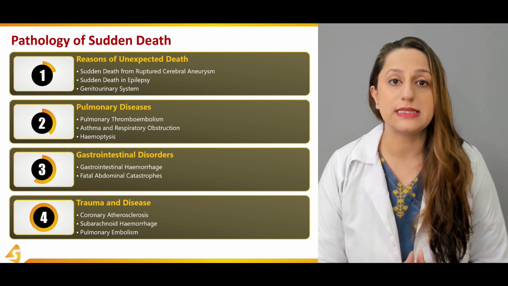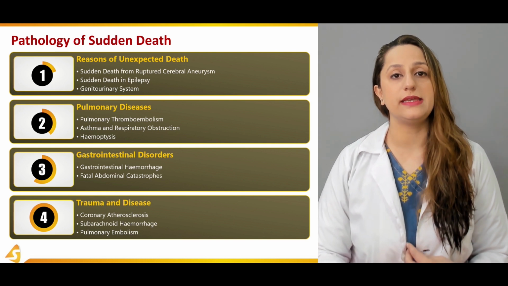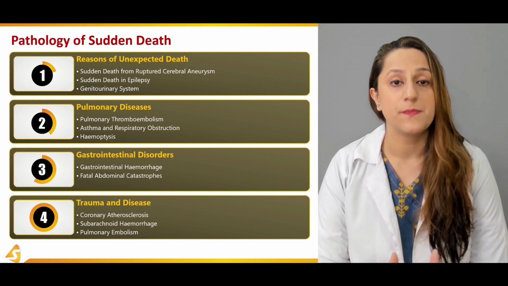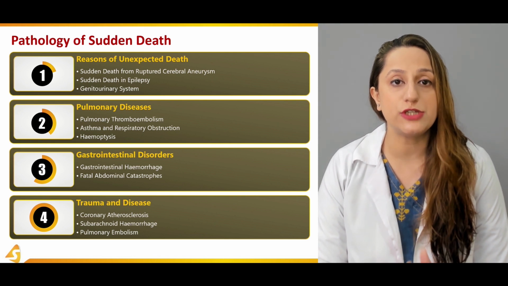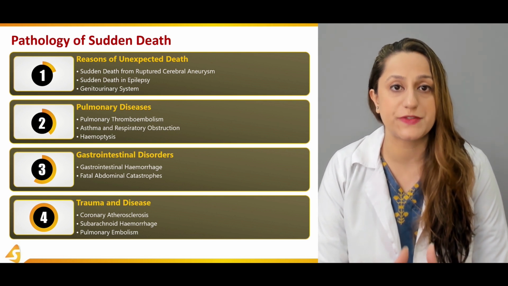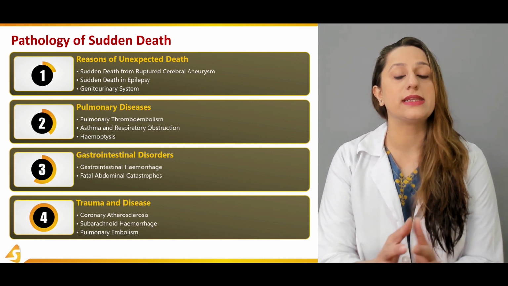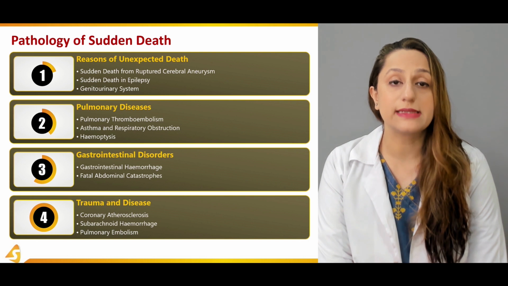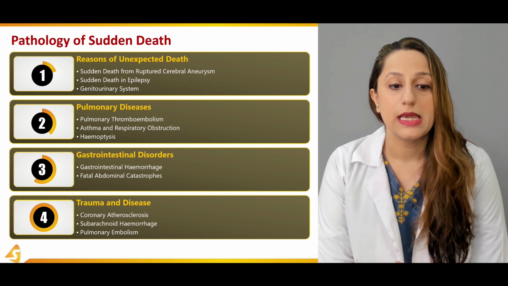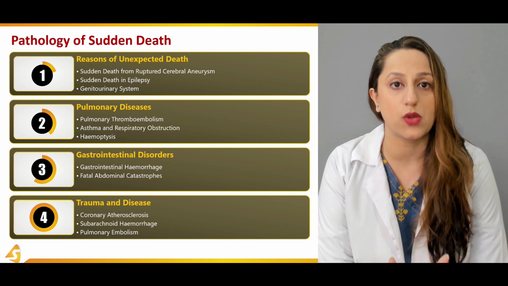Then we'll be discussing sudden death in epilepsy. Now, epilepsy is basically a condition in which the electrical impulses in the brain are magnified for a very short period of time. So even this can be the cause of sudden death in a lot of cases. And moreover, we'll be discussing the genitourinary system that can also be the underlying cause for sudden death in a lot of cases. In the second section, we'll be discussing the pulmonary diseases in detail.